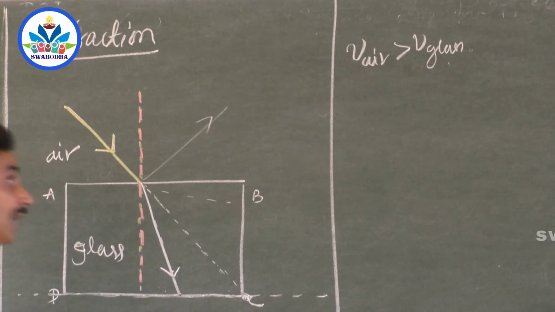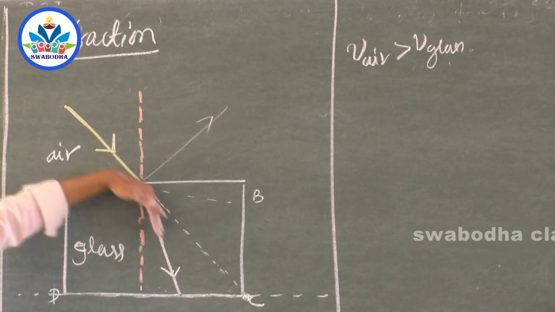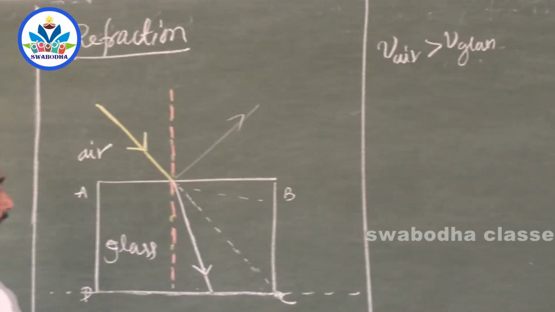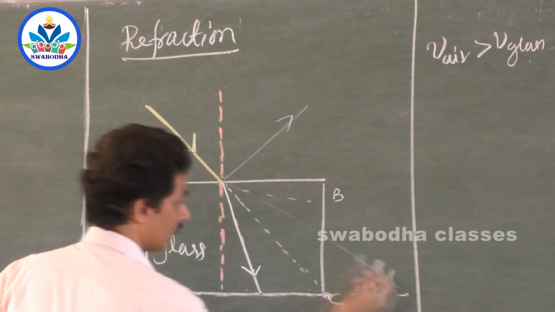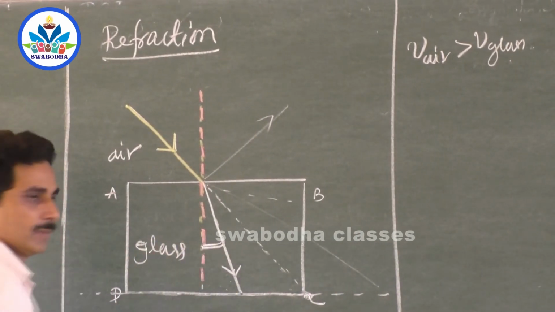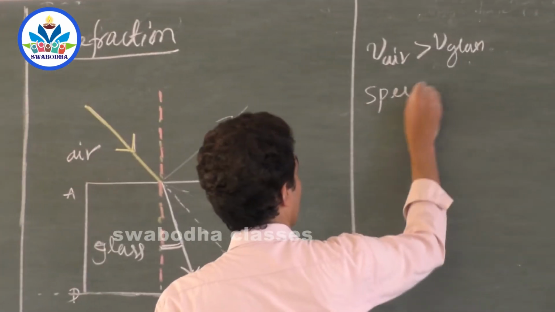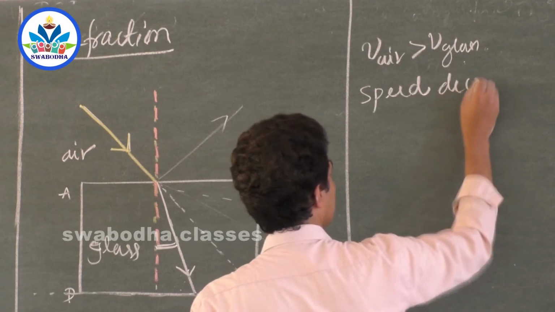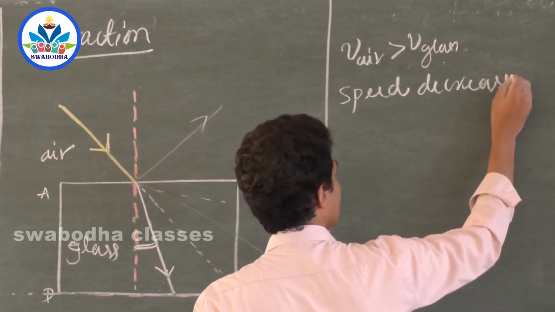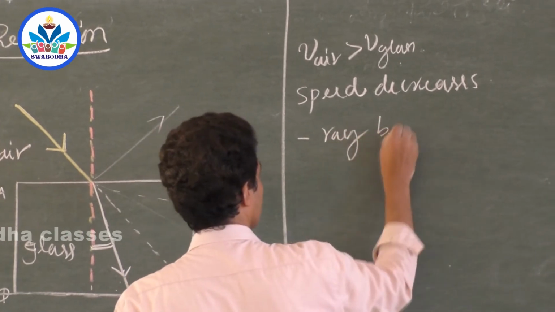So since velocity of light in air is more than velocity of light in glass, here light selects a shorter distance, and if it had traveled like this, it would have selected a longer distance, so it bends towards the normal. So if the speed decreases when a light travels from one medium to another, then the ray bends towards the normal.